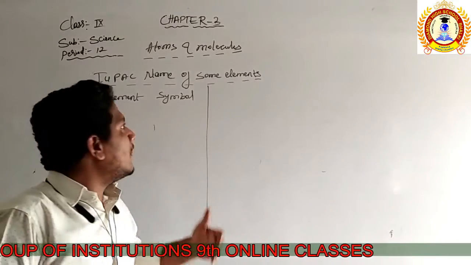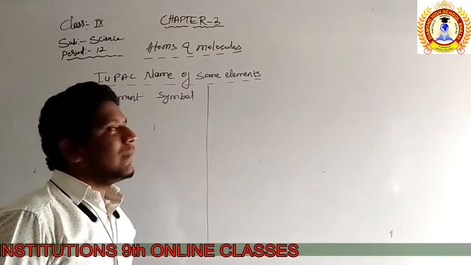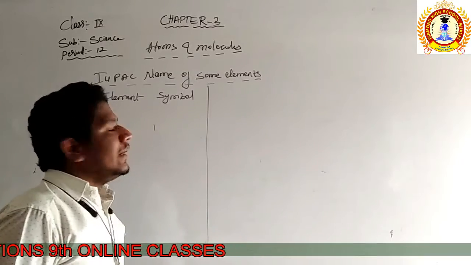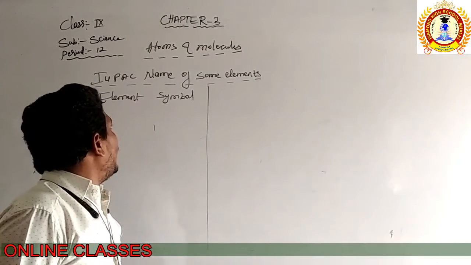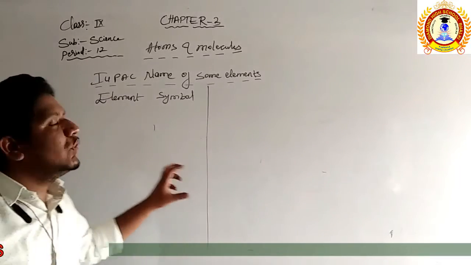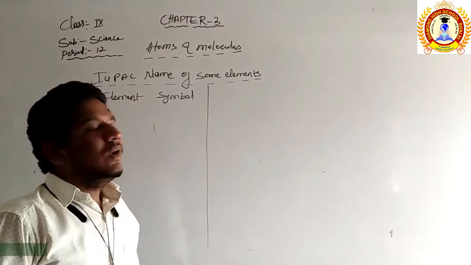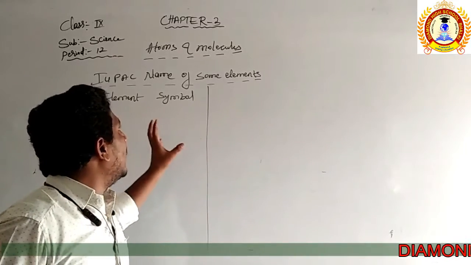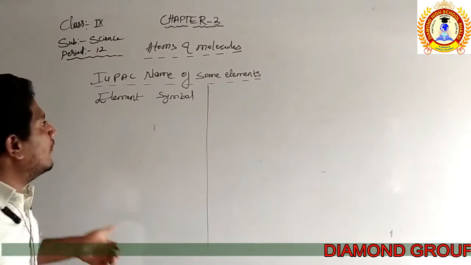So there are some IUPAC names for some elements. IUPAC is the International Union of Pure and Applied Chemistry, which nowadays approves the names of the elements. Some of the approved names we are going to represent.